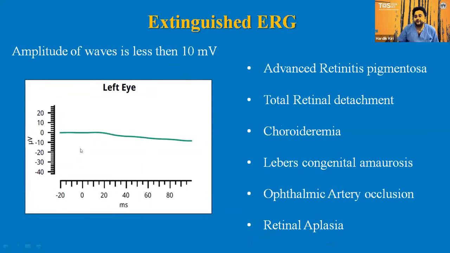When we see a flat line like this, it is the extinguished ERG, defined as when the amplitude of the wave is less than 10 microvolts. It can be seen in cases like advanced retinitis pigmentosa, total retinal detachment, choroideremia, Leber's congenital amaurosis, ophthalmic artery occlusion, or retinal aplasia, when both the inner and outer retinal layers are affected.